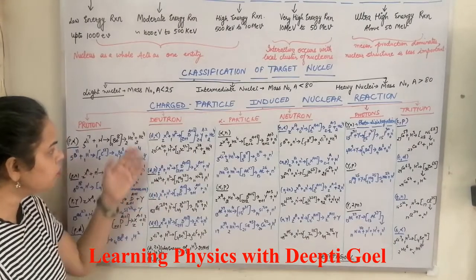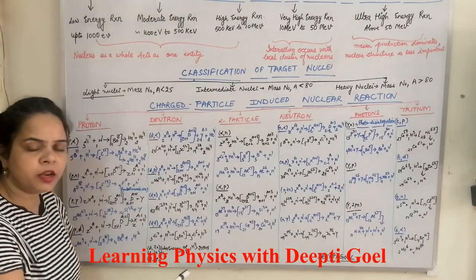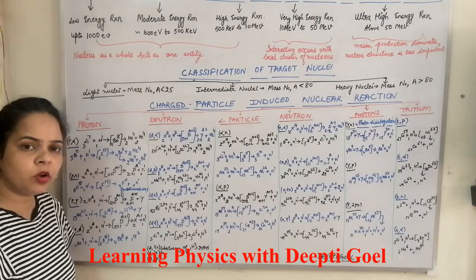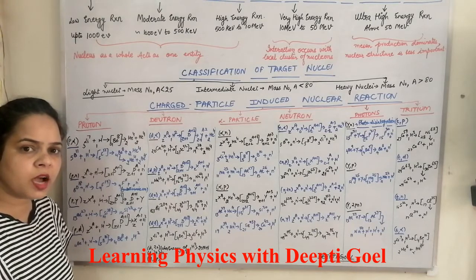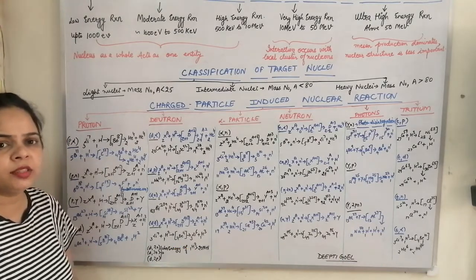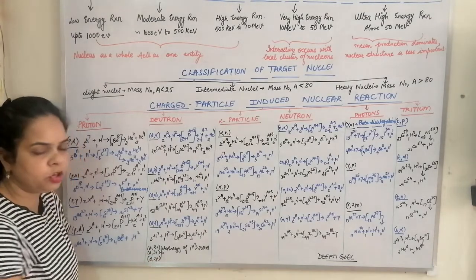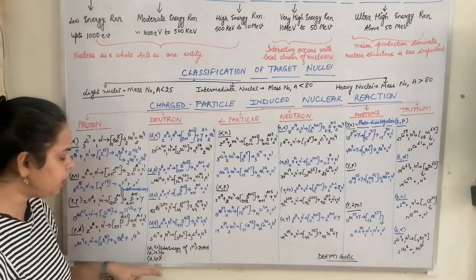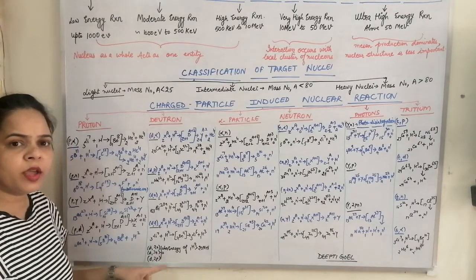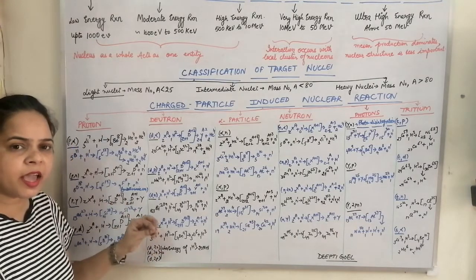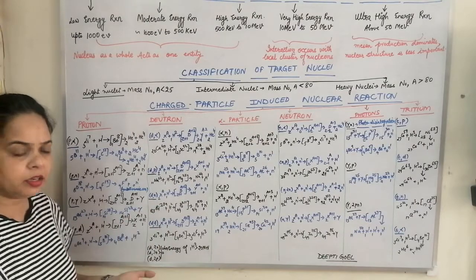So it has been observed that when a deuteron of energy greater than 20 megaelectron volts is incident on the target nucleus, we also see some other types of reactions, that is D2N, D3N and D2P. So what are these D2N, D3N and D2P? D2N is that a deuteron is striking and 2 neutrons are liberated.